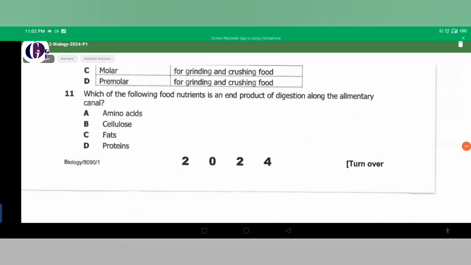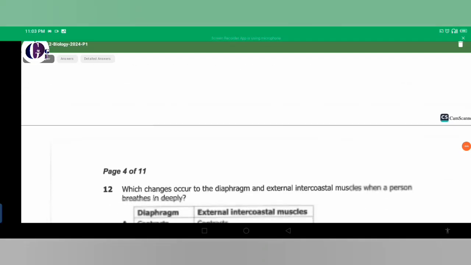Number 11. Which of the following food nutrients is an end product of digestion along the alimentary canal? So talking about the end product, you're talking about the last thing after digestion. So don't be confused. We're not talking about any nutrient. We're talking about the end product. So what will be there to be absorbed after digestion? Is it A, amino acids, B, cellulose, C, fats, and D, proteins? The answer here is amino acid.